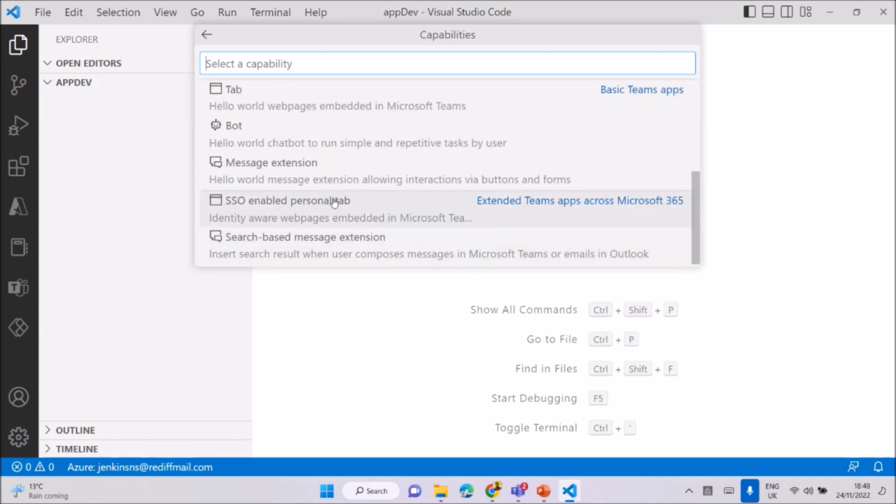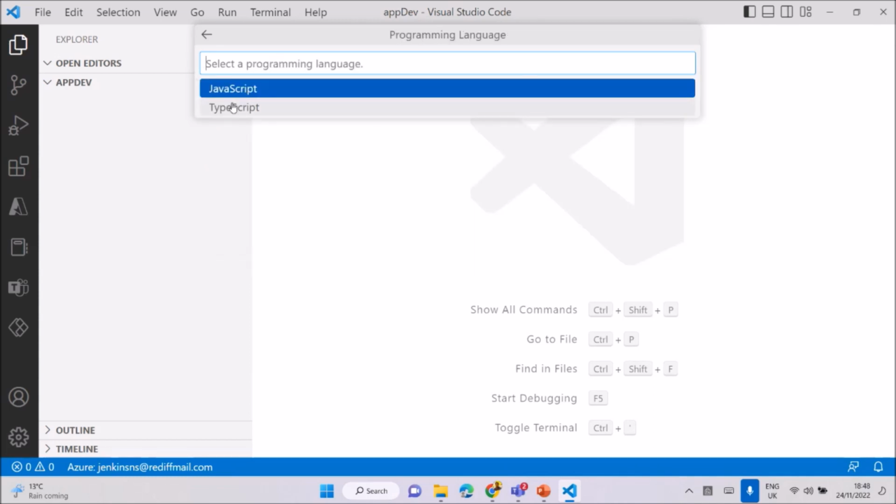Okay. For example, I'm starting with the personal tab. This is a very simple app I'll show you. Very easy, no need to do a lot of items. Just click the personal tab. Which language do you prefer, JavaScript or TypeScript? TypeScript means you can use React, Angular, everything, right? JavaScript is also possible. Based on your preference, I'll use TypeScript.